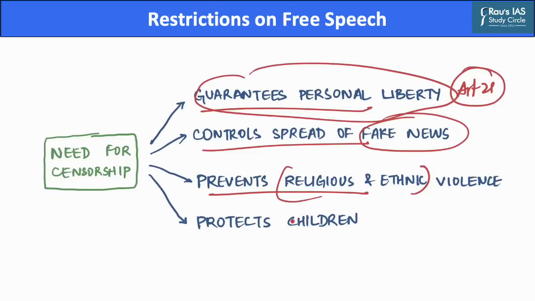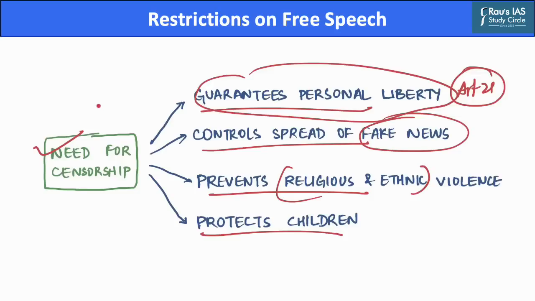Further, censorship is necessary to ensure that children of the society remain protected, as they have highly impressionable minds. Hence, they should not be exposed to psychologically damaging materials which are available over the internet. Thus, guaranteeing personal liberty, controlling the spread of fake news, preventing ethnic and religious violence, and protecting children make censorship necessary for a society.